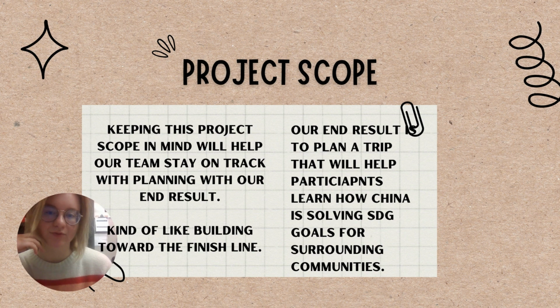So, project scope. We're going to try to keep the project scope in mind, and that's just sort of like our goal for the project. I think it'll help our team stay on track with planning, with our end result. So if we want to get to China, we want to do the thing with SDG, then as long as we have that end goal in mind, whenever we're doing our work packages or trying to plan places to go with time and budget, we'll ask, okay, is this going to help us get to the end goal? Our end result is to plan a trip that will help participants learn how China is solving SDG goals for surrounding communities. Building toward the finish line is going to help us stay on track, essentially.